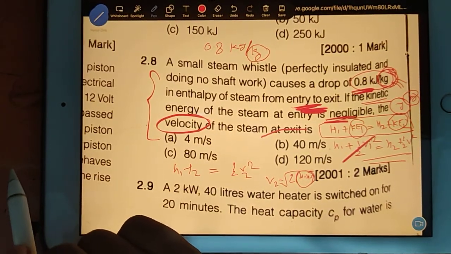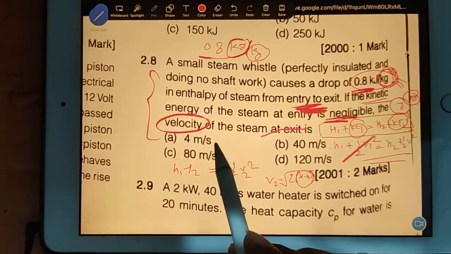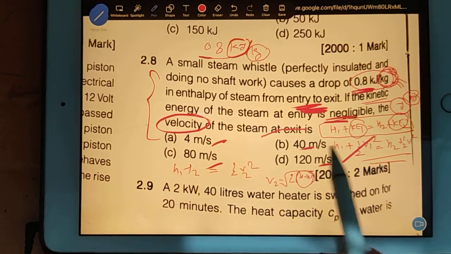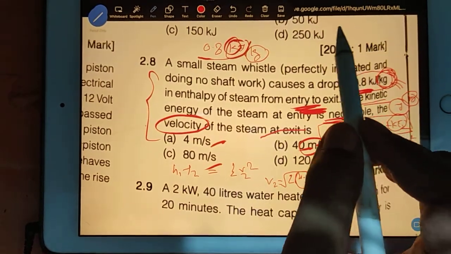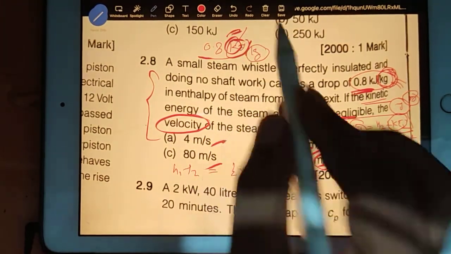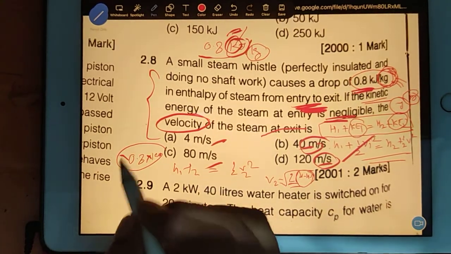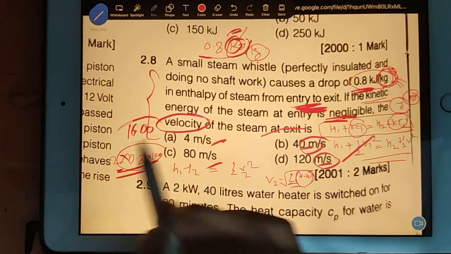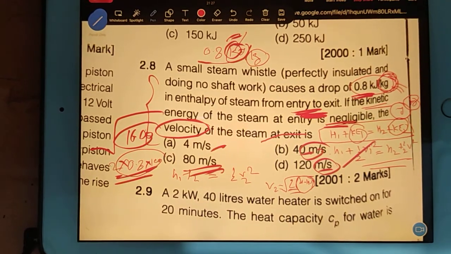Other than that, something else is given. What is that? 0.8 kilojoule. But your answers are given in meter per second. Meter per second is the SI unit, so what should we do? Convert this kilo into 1000. Just replace this k with 1000. So we get 0.8 into 1000, and 2 is multiplied here. If you solve this completely, you get 1600, but it is under root. So you get 80. If I am not wrong, we should get answer 80.